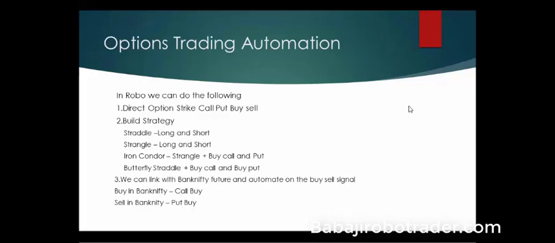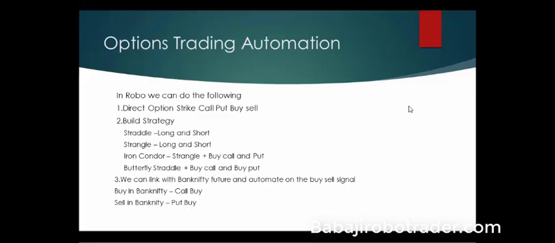So now I'm moving to the third option. In the third one, we can link the MT4 and the robo. We will give the strategy in the MT4. Through the MT4 strategy, the robo will take the buy and sell according to the signal provided in the MT4. If the MT4 signal gives a buy, it will take a call buy. If it gives a sell in the Bank Nifty, it will take a put buy.